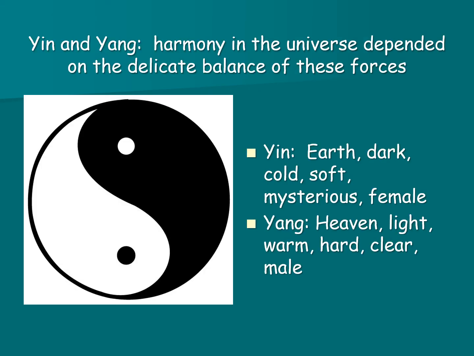The idea of yin and yang comes from China as well. This idea was that there's harmony in the universe and it depended on the delicate balance of these two forces. Yin is described as being earth, dark, cold, soft, mysterious, and represents female. Yang is going to represent heaven, light, warm, hard, clear, and male.